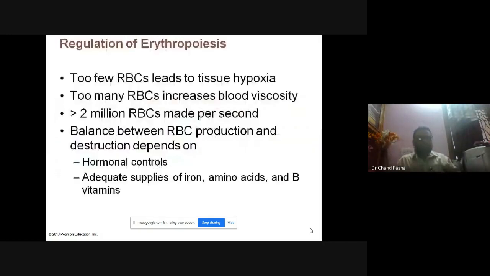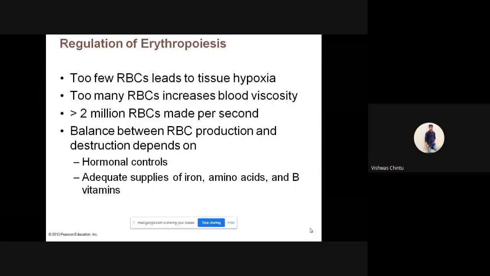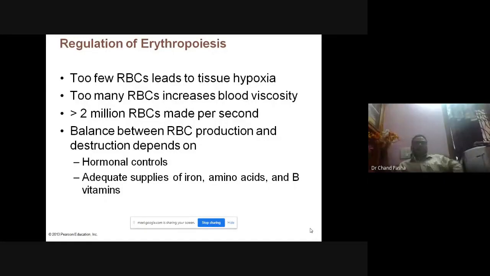So are RBCs produced continuously? What is the lifespan of RBC? See, it is 100 to 120 days. In man, it is 120 days. And see, what if RBCs are too few?